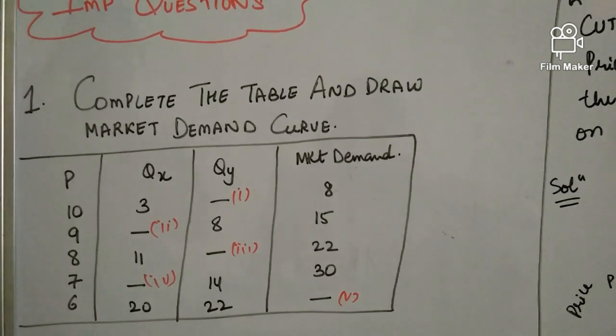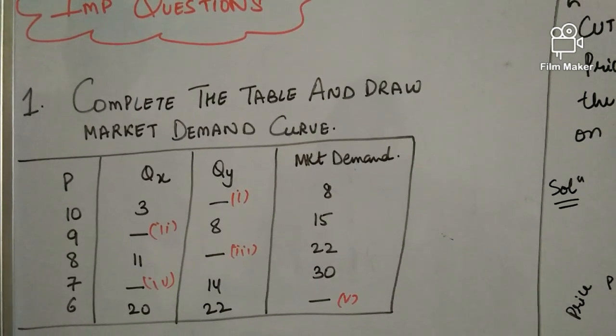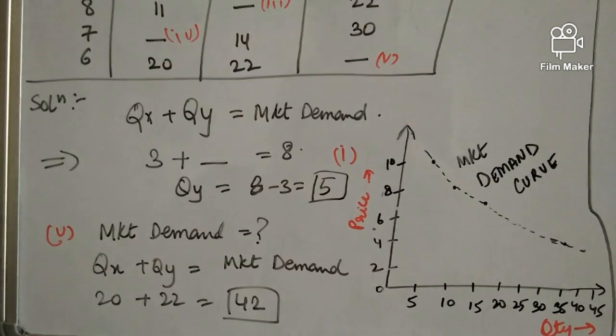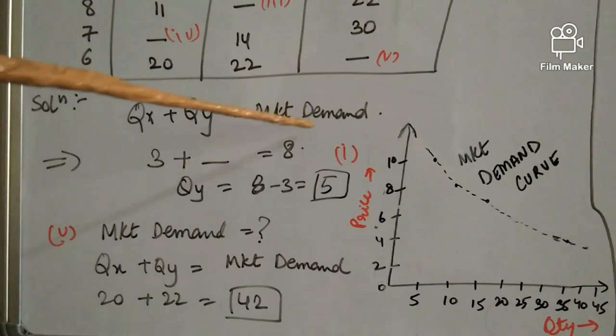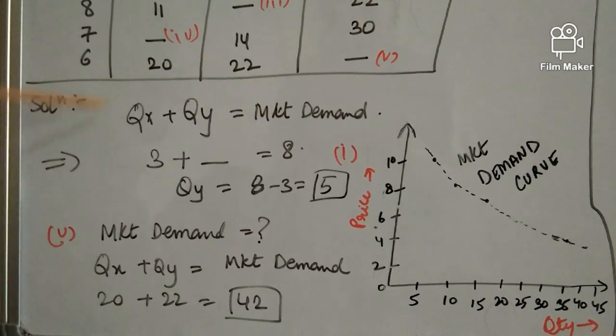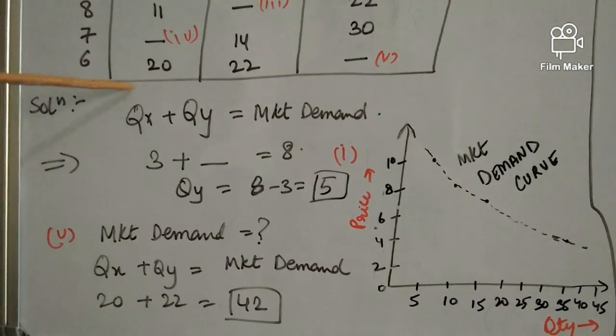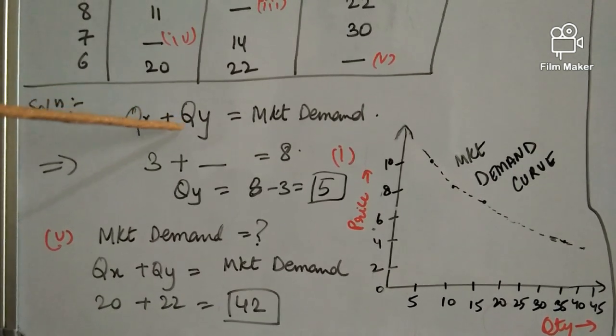I'll give you the solution of the 2. And rest you are supposed to do it and give me the answer in the comment section. So, as you all know, that market demand is what? It is the summation of the individual demands in the market. So, we have 2 individuals here. So, quantity of X plus quantity of Y.